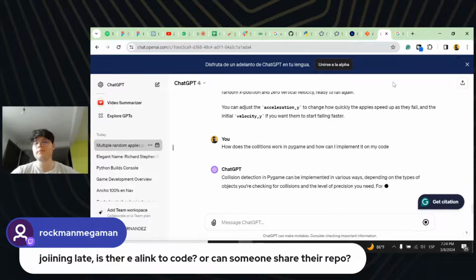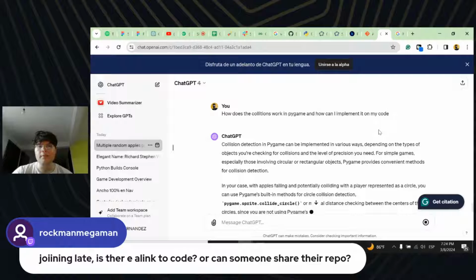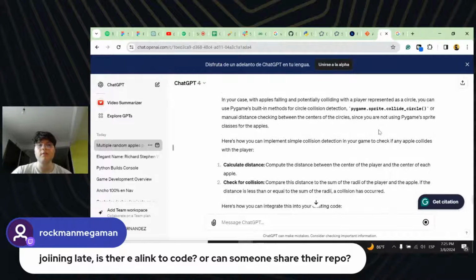Because we're going to save a lot of time if we do this. Collision detection in PyGame can be implemented in various ways depending on the types of objects you are checking for collisions and the level of precision you need. For simple games, especially those involving circular or rectangular objects, PyGame provides convenient methods for collision detection.